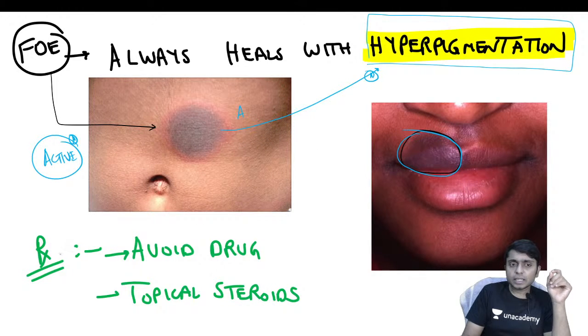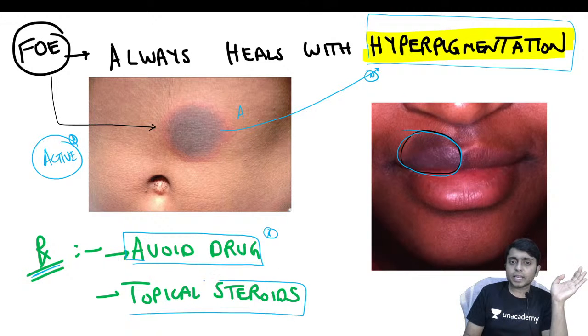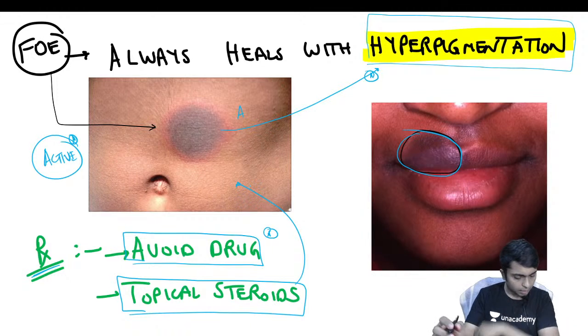Okay. So in the treatment part, what is the treatment we should give? We should advise the patient to avoid the drug intake again, because if the patient takes it again, there is a very high chance that he or she will develop the lesions very quickly, that is within 30 minutes to 8 hours. And in the active phase, we can give topical steroids, which are basically anti-inflammatory medications.